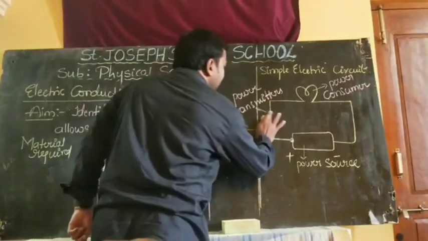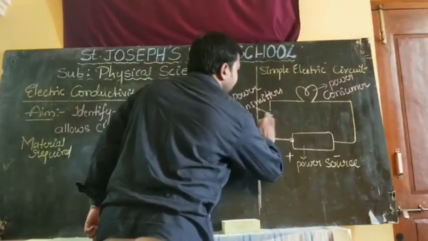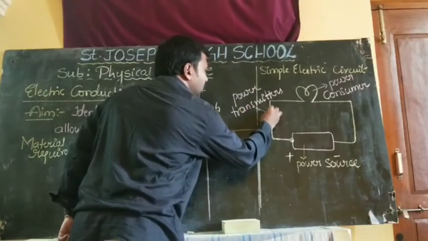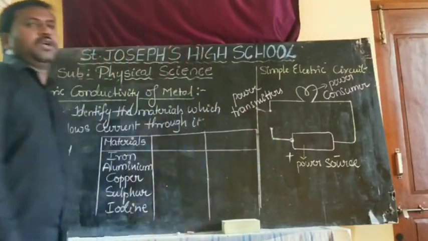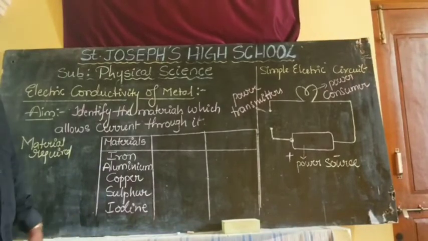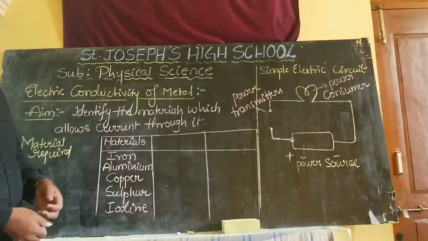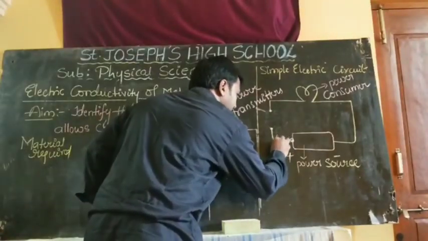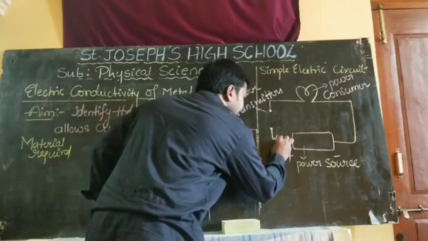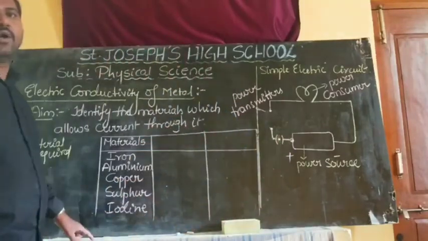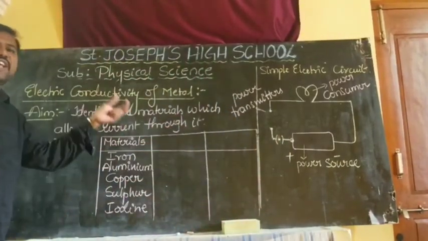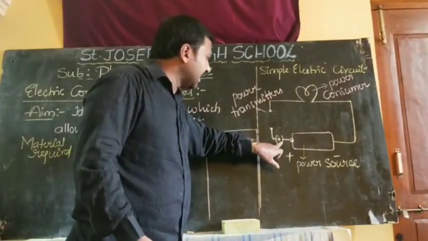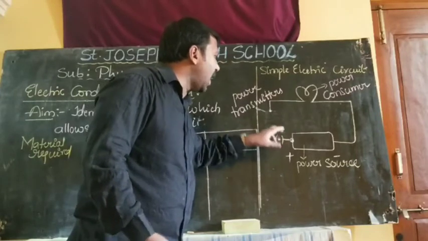Now, here I am giving some gap. So now, is it a closed one or open circuit? Now it is an open circuit. Once you switch on, here I am giving a key. Don't think that key means your door key, door locker. Key means a switch. Okay, children, so I am placing a key here. Once the key is on, otherwise the switch is on.